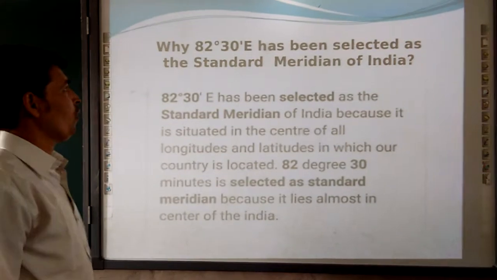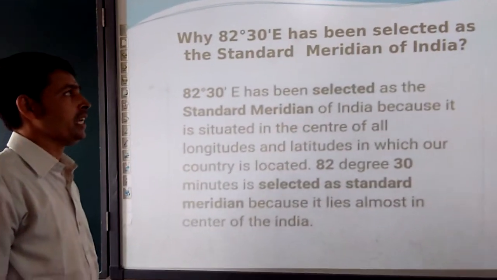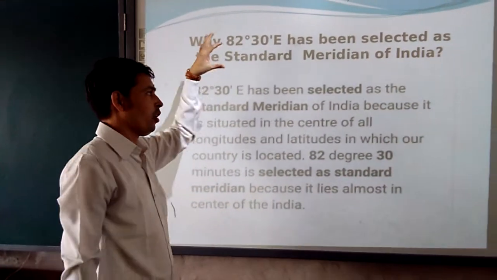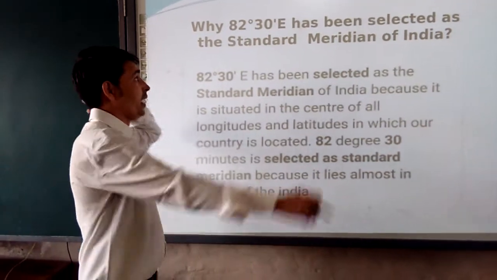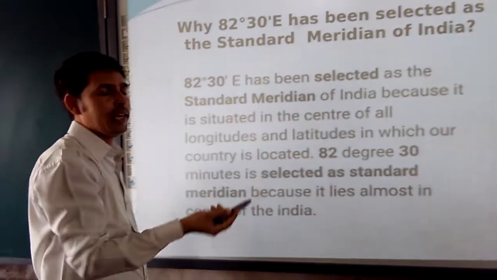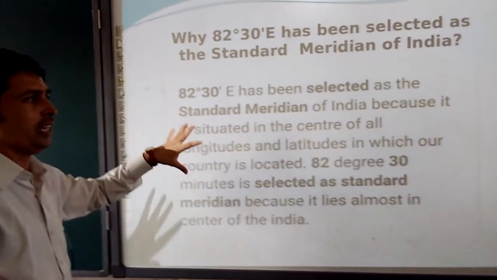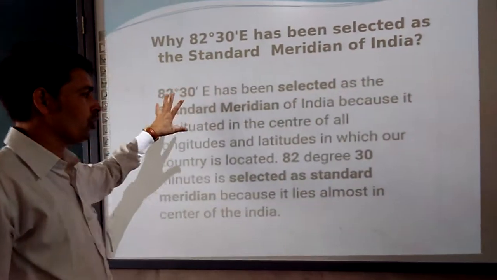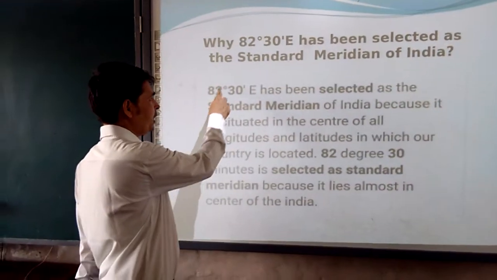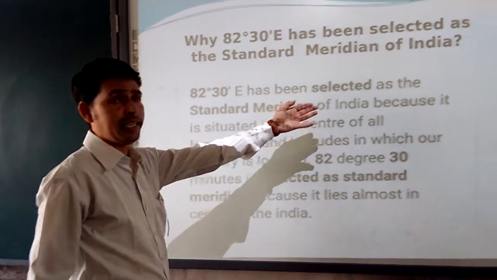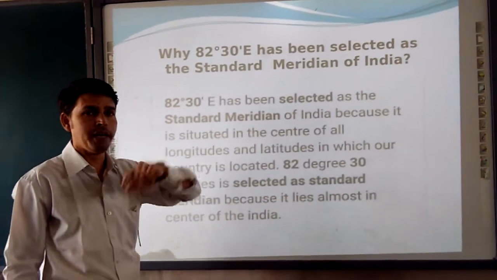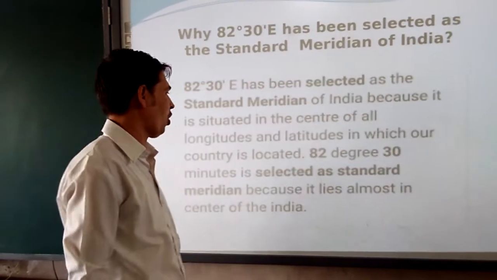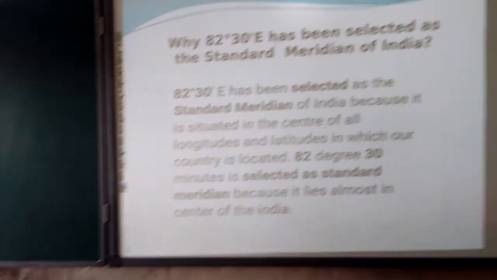So the question arises here, why has 82 degree 30 minute east been selected as the standard meridian of India? This question can be asked in your annual examination, or a very good question can be asked in your internal examination. The answer is clear, which I explained earlier. Once again I will repeat this point, so you should not forget this topic. 82 degree 30 minute east has been selected as the standard meridian of India because it is situated in the central of all longitudes, as we saw in the previous slides.